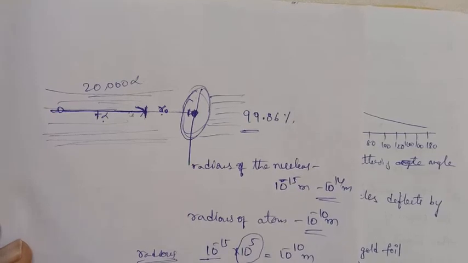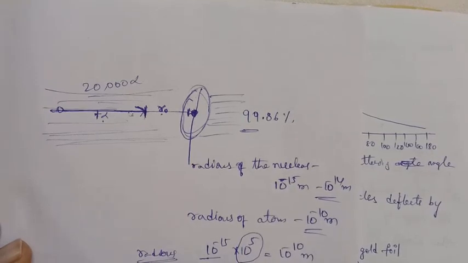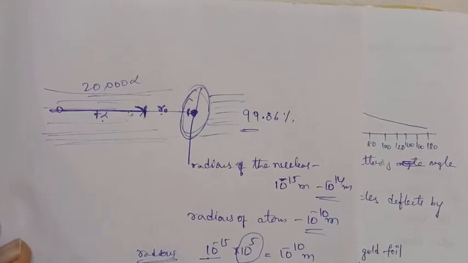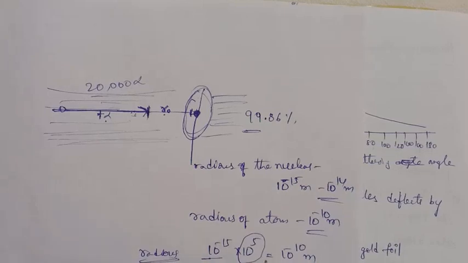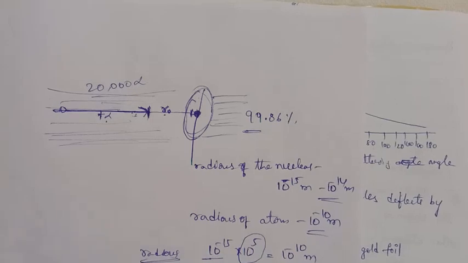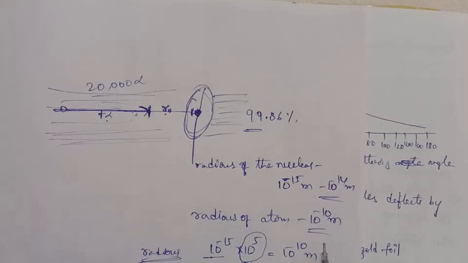So the radius of an atom is 10 power 5 times greater than the radius of a nucleus. So we multiply 10 power 5 times the radius of the nucleus, then we get the radius of the atom. So it is 10 power 4 to 10 power 5 times.